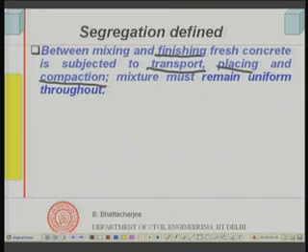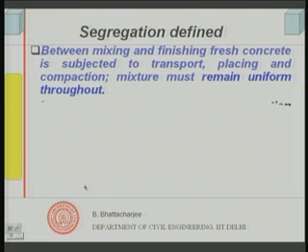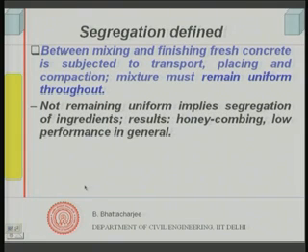If it does not remain uniform, then we say it segregates. Not remaining uniform implies that the ingredients are separating out, and that is what we call segregating.